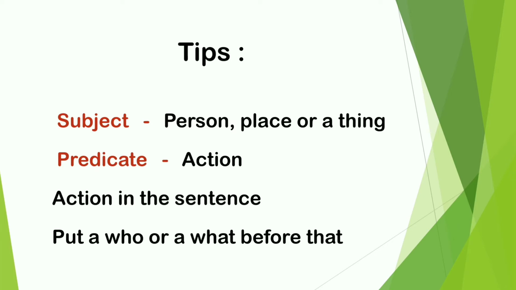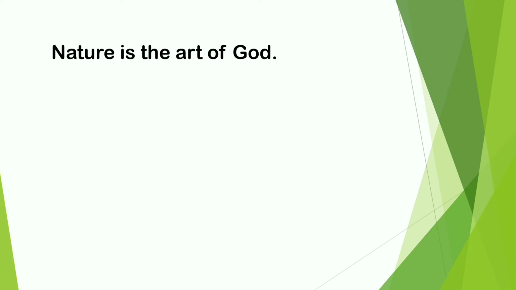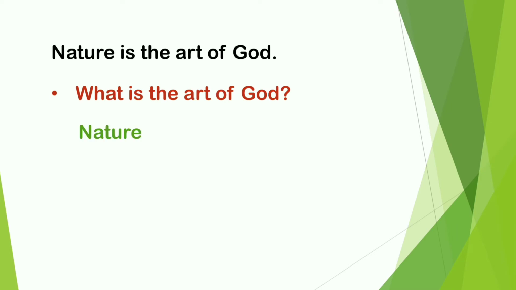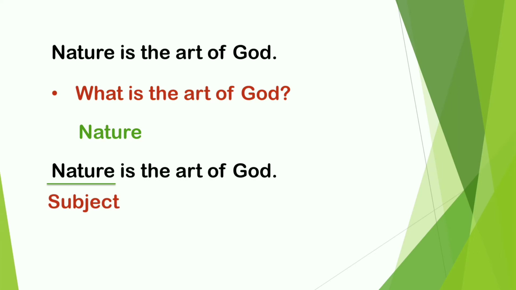Let me explain this. Nature is the art of God. The question you can ask yourself is, what is the art of God? And the answer is nature. So nature is the subject and art of God is the predicate.